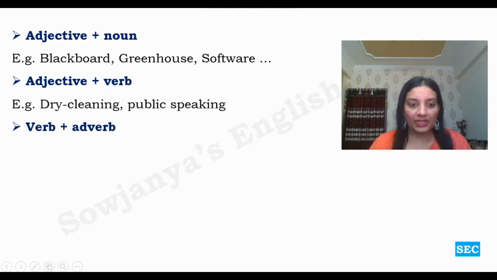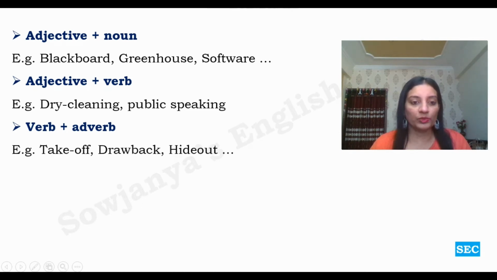And then verb plus adverb combo, which acts as a compound noun. Let us see the examples. Take off, drawback, hideout. So here take is verb, off is adverb, draw is verb, back is adverb, hide is verb and out is adverb. But this combination is acting as a compound noun together.